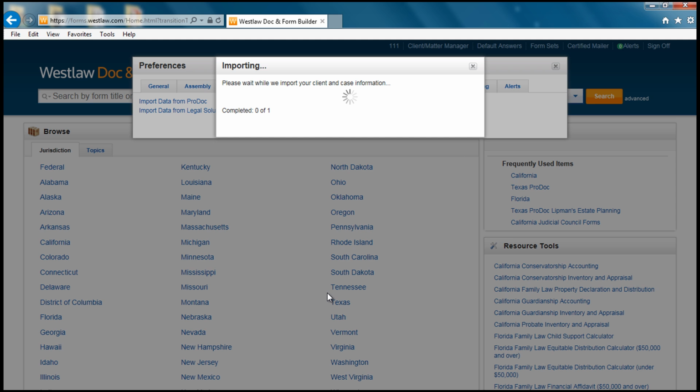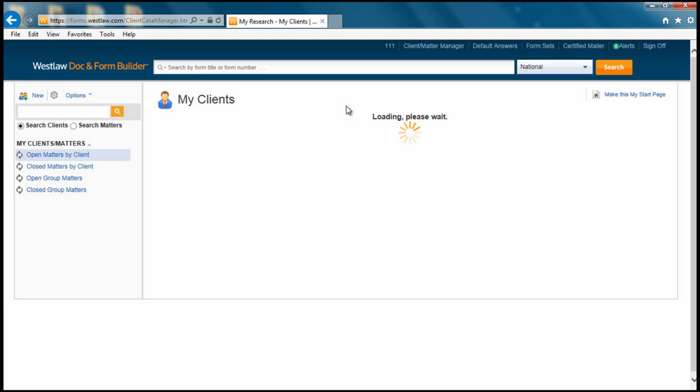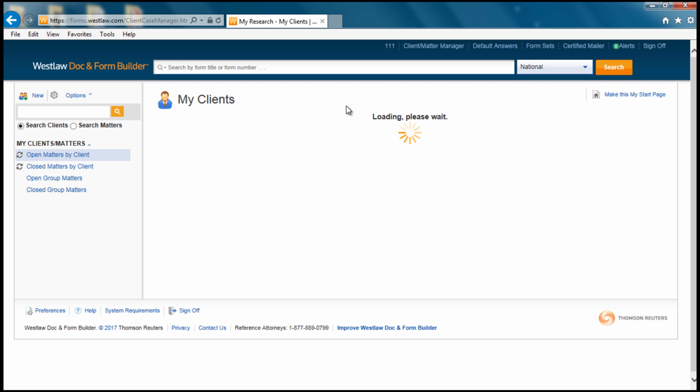If you do not see the duplicate screen, you should see the screen that says Congratulations. This means you are finished. Go ahead and press the Close button. You will now be brought to the Client Matter Manager and see the clients we migrated from Legal Solutions into FormBuilder.